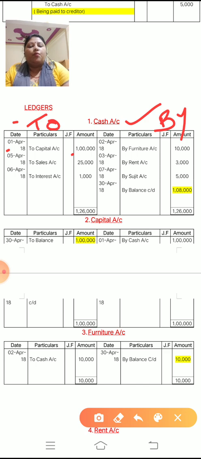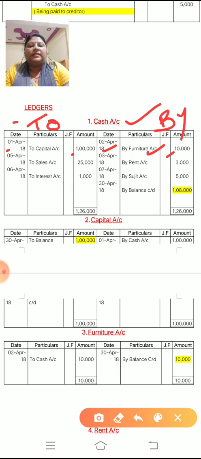Okay. Now children, what is the second entry? The second April entry is, you can see in your notebook, then you can better understand this ledger. If I go up and down, you can get confused. The second entry is furniture account debit to cash account. Here cash is the 'to' side, and furniture account is debit. So furniture you have to transfer to the 'by' side. By furniture, date is 2nd April, amount is 10,000. In this way you have to post the transaction in the ledger.